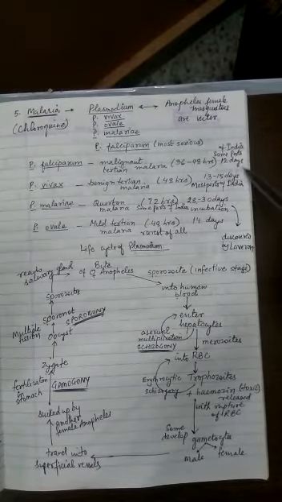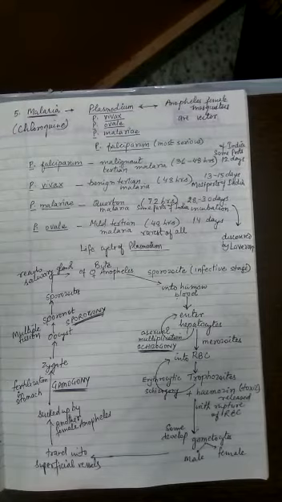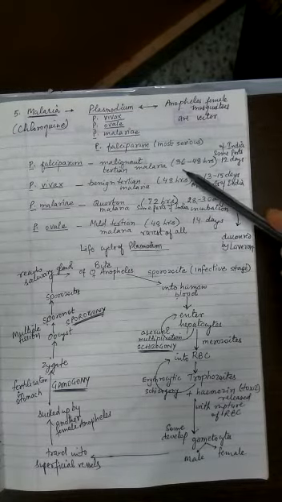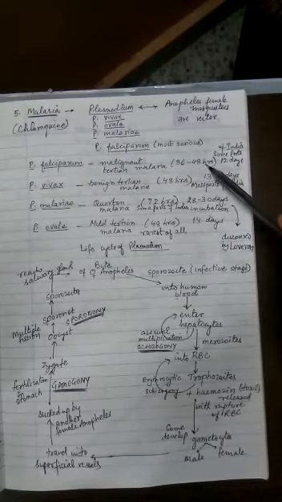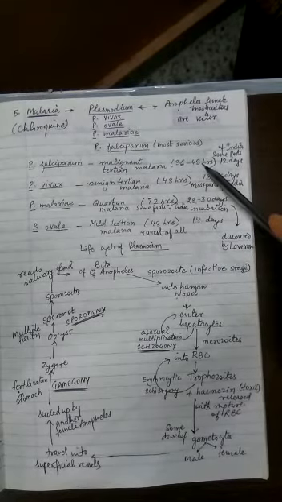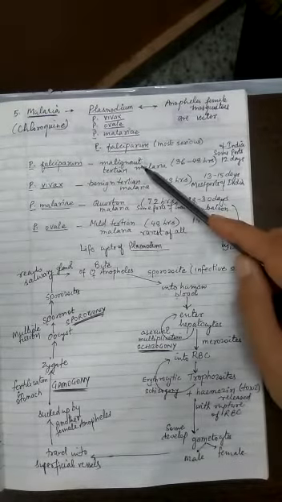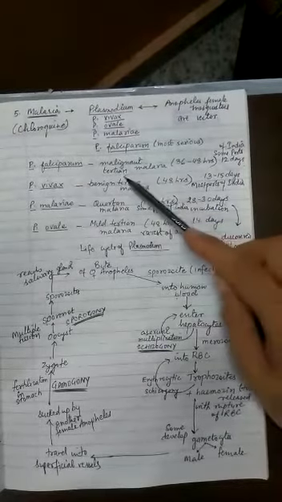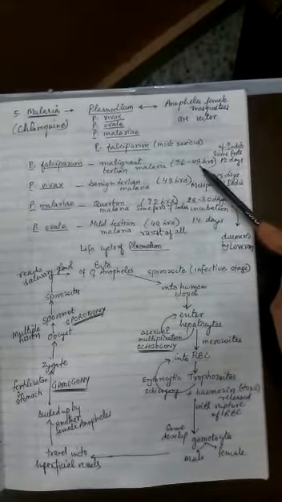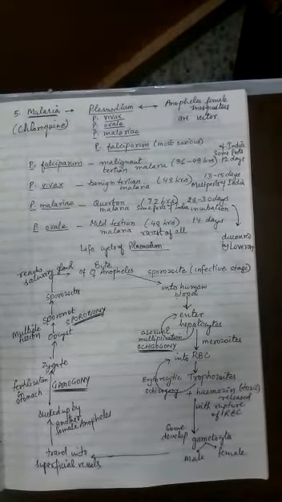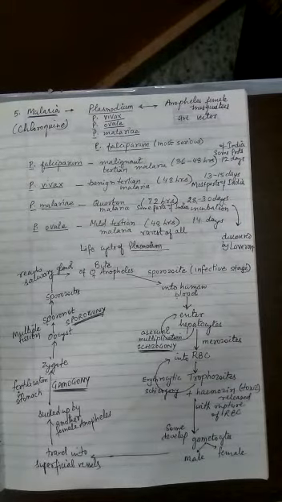So it needs 12 days to start showing symptoms. And the recurrence of fever in this case is after 36 to 48 hours. Maximum books will say 48 hours. That means every 3rd day. And it causes malignant type of tertian malaria. Tertian here stands for 48 hours. That means after 48 hours, every 3rd day, there will be a cycle of chill and fever starting.